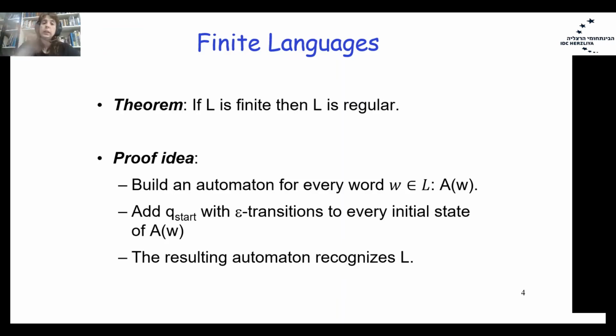So let's say I've built an automaton for each word in L. Now I add an additional Q start state and go with epsilon transitions from Q start to the initial state of all the single-word automata. The resulting automaton recognizes the language L, therefore we proved the theorem by construction.